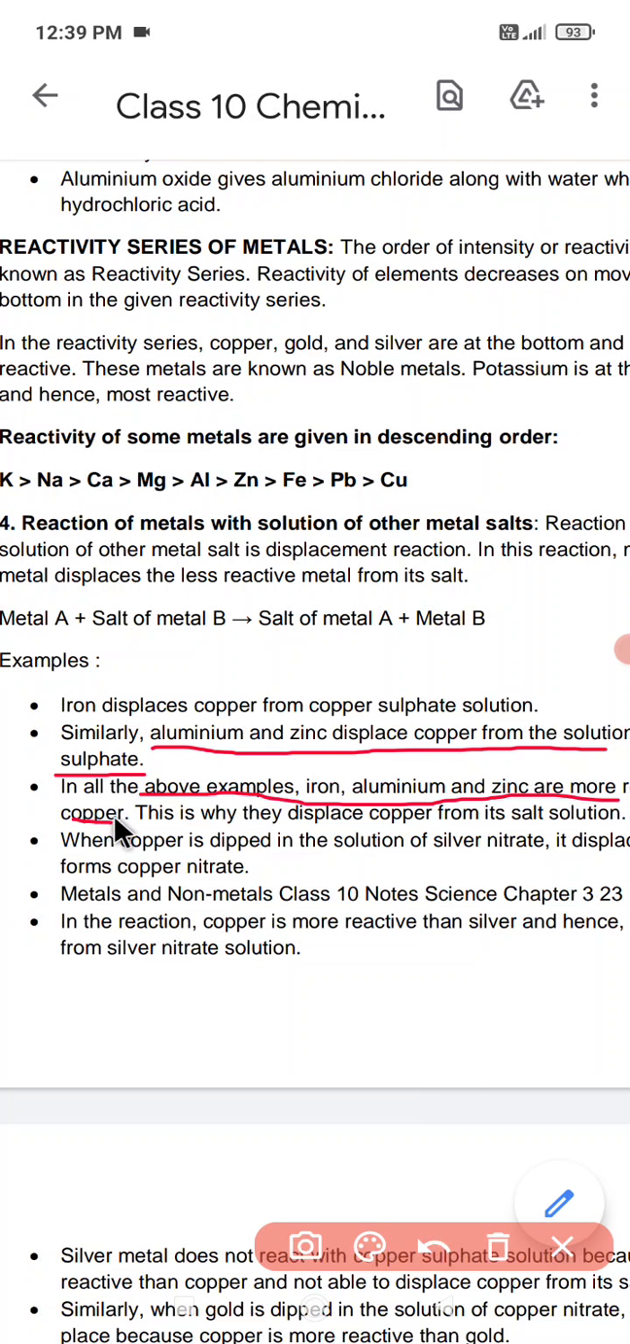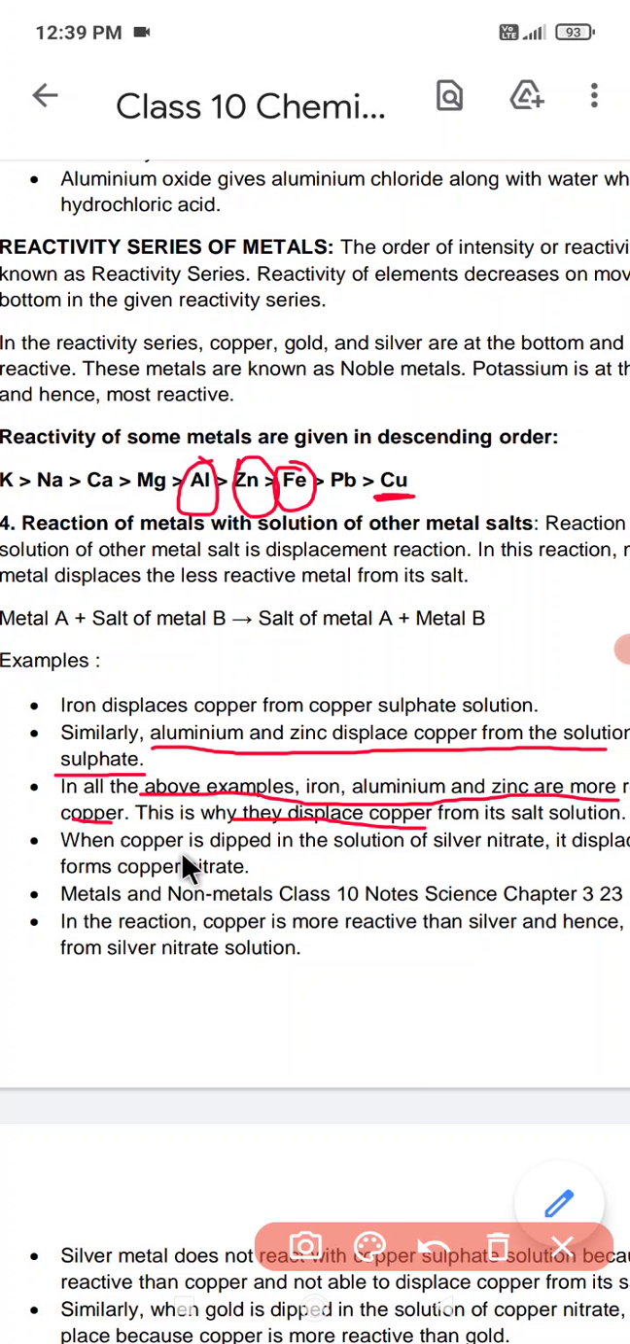So what we could see from this series is that iron is located over here, zinc is located over here, and aluminium is located over here. So they are always much stronger than copper. As a result, they can displace copper from its corresponding salt solution. As a result, we can say that they are much more reactive. This is why they displace copper from its salt solution.